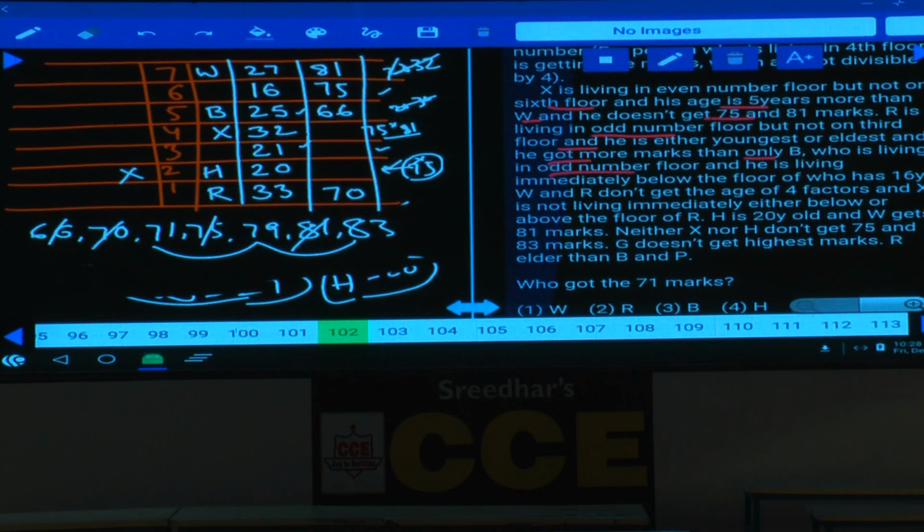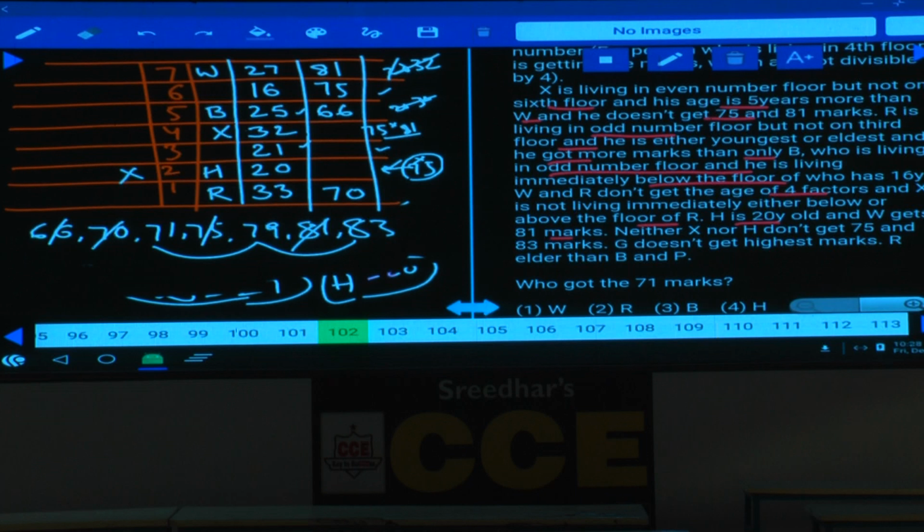B, who is living on an odd number floor, is living immediately below the floor of the 16-year-old. W and R do not get the age of 4 factors, and X is not living immediately below R. H is 20 years old, and W gets 81 marks. Neither X nor H gets 75 or 83 marks, and these two persons are not getting 83 as well. X and H are not getting 83, then who is getting this 83?